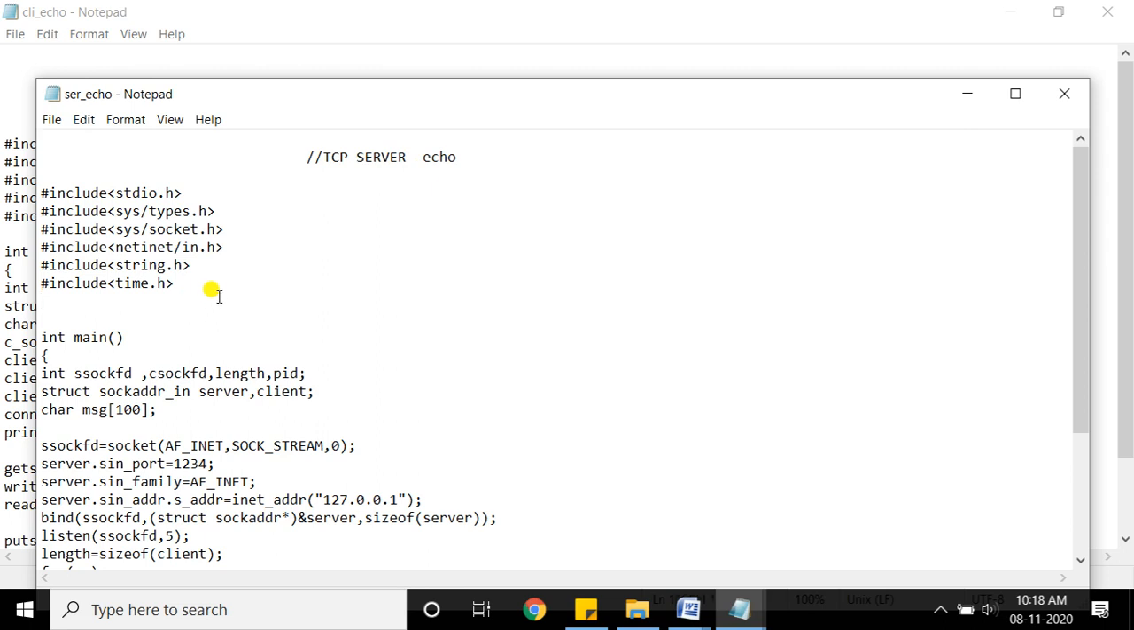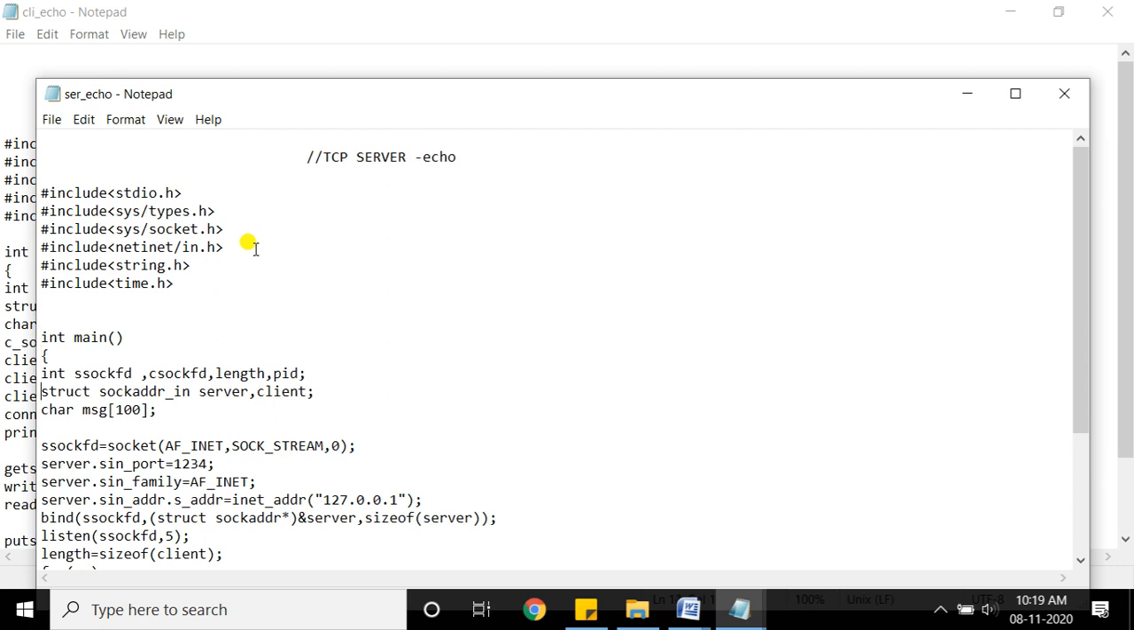Now see, you need to include some files. These three header files you need to include: sys/types.h, sys/socket.h, and netinet/in.h. The remaining ones you need to include as per your requirement. These three files are very important, so you need to include sys/types.h, sys/socket.h, and netinet/in.h.